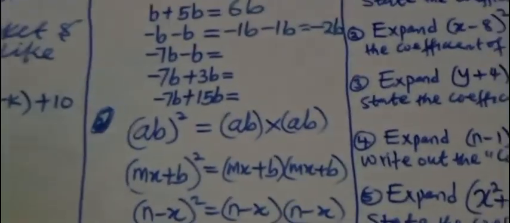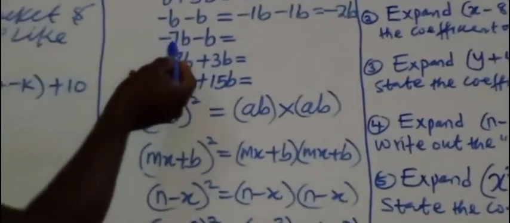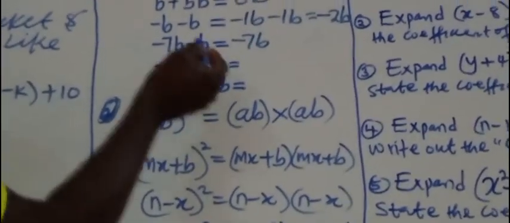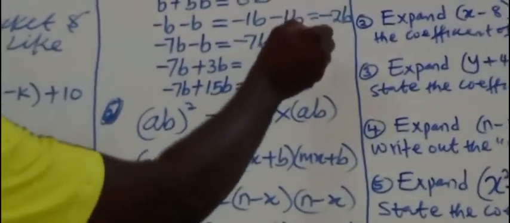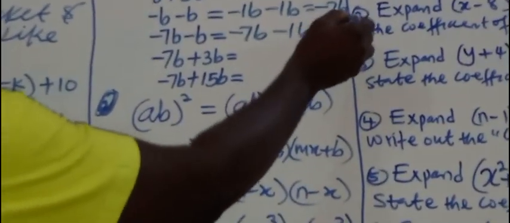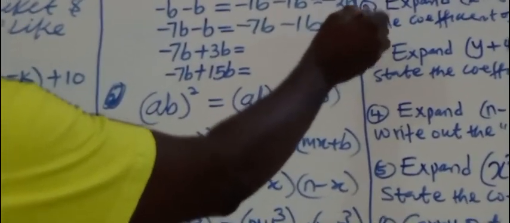Is that clear? This one, minus 7B. What this one means is minus 7 what? B. This B, what number is in front of it? 1B. So, minus 7 minus 1, that is debit. Debit. How many debit is that? 8. Then you now put B there, minus 8B.